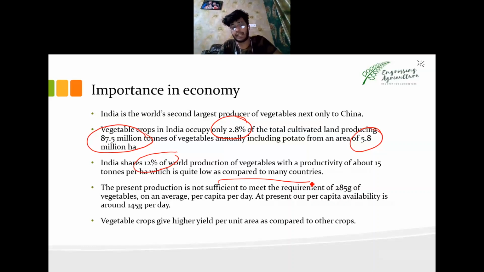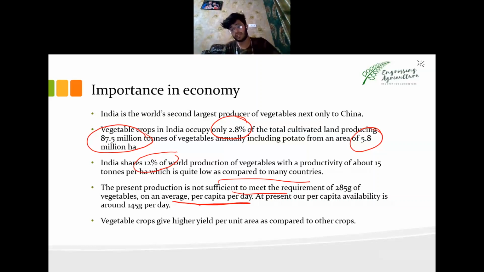Next, the present production is not sufficient to meet the required demand, as we all know. Now, what is per capita per day? It is the amount of vegetable required by per person per day, which is always estimated around something, and India lags far behind the per capita production of vegetables.